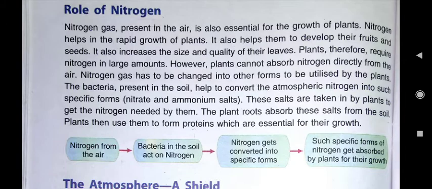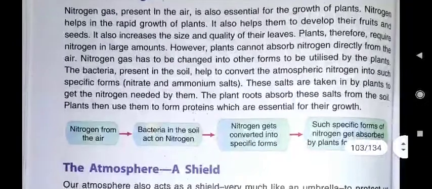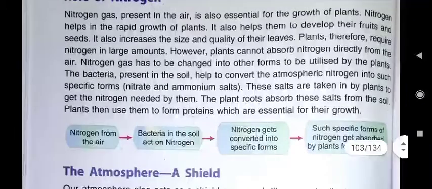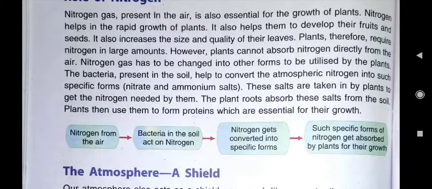But plants cannot use nitrogen gas directly. Bacteria in the soil act on nitrogen from the air, and then nitrogen gets converted into specific forms, and then such specific forms of nitrogen get absorbed by plants for their growth. And how do plants absorb nitrogen from the soil?